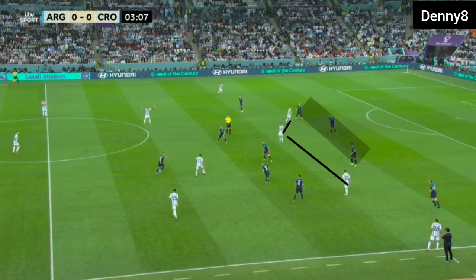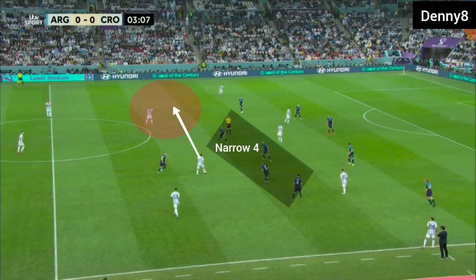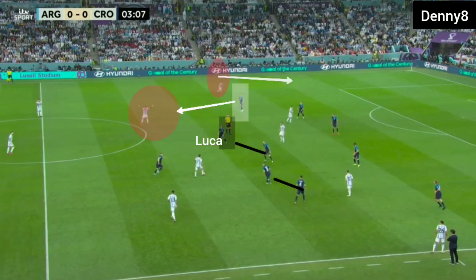Croatia's central defense was 3 versus 3 due to McAllister being high in the final third. As we discussed, Croatia's midfield was defending narrowly, so if the ball was played into the half space, Argentina's wide midfielder was free to receive the ball. You can see here Croatia's narrow midfield, and Luka Modric was narrow, so when the ball was played into the half space, Enzo was free to receive the ball.